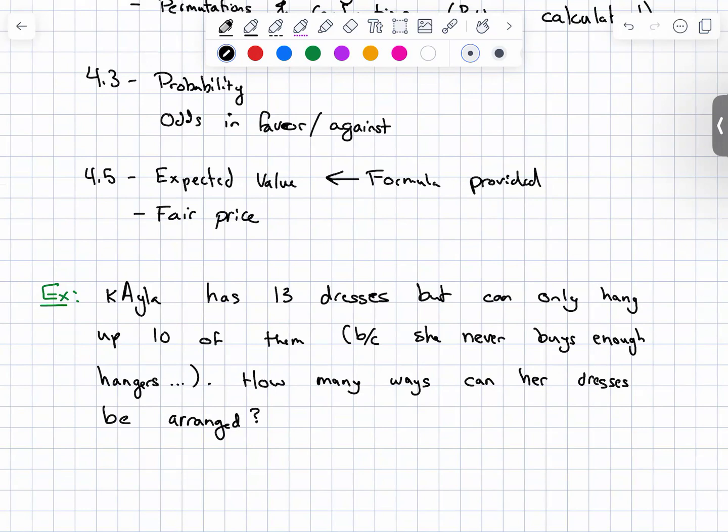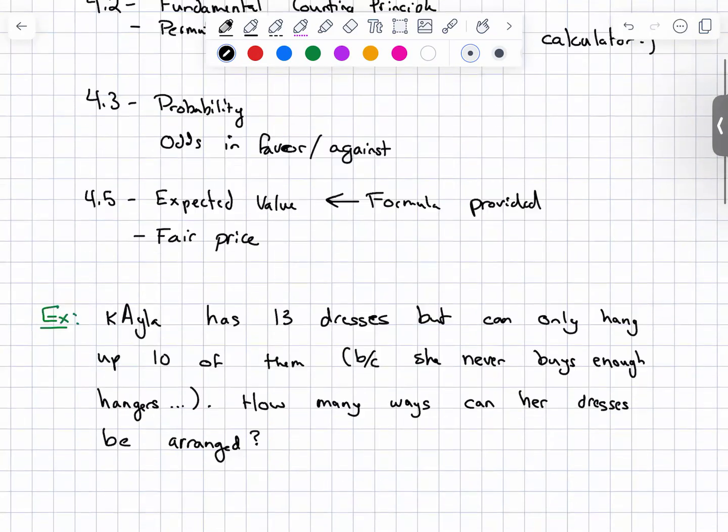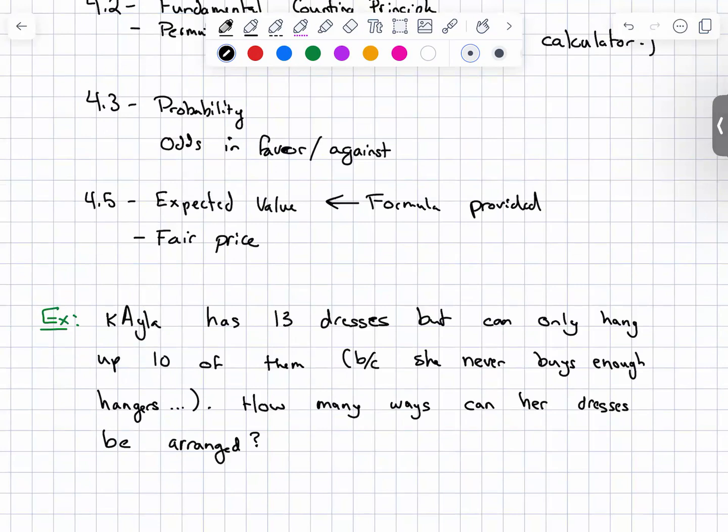So as soon as I saw that it was how many ways, we're talking about 4.2 stuff. Probability is what is the probability of this happening? Expected value is what is the expected value. But if we're saying how many ways, we're trying to figure out the total number of things. So I'm talking about either a permutation or a combination. Which one would it be? Take a second to think about it. I want to make sure everyone gets a chance to think. Permutation or combination?